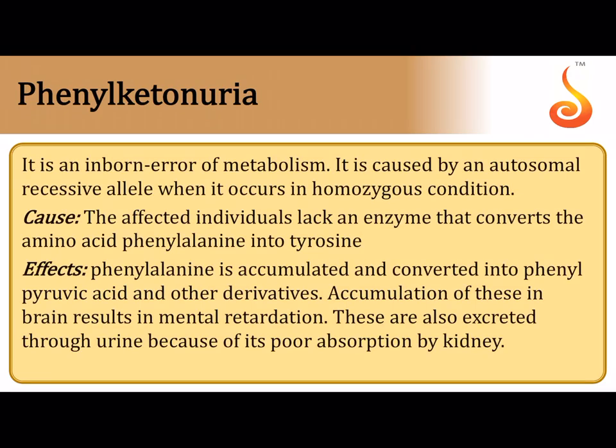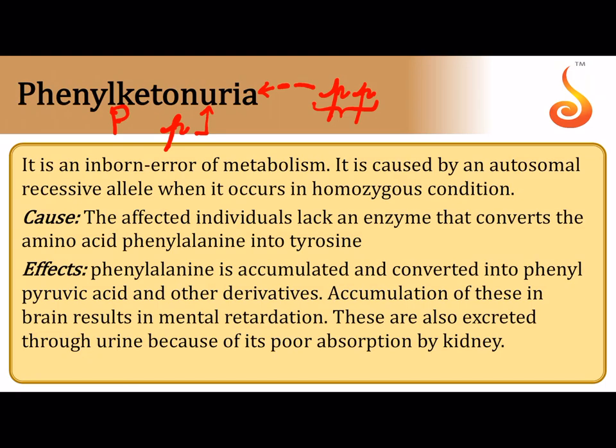Phenylketonuria is another genetic disorder, and this is also a gene that is autosomal and recessive. Say, for example, I will give the notation capital P for the normal gene and small p for the gene responsible for phenylketonuria. A person who is small p small p will be affected by this condition referred to as phenylketonuria. Why should the person have two copies of small p?